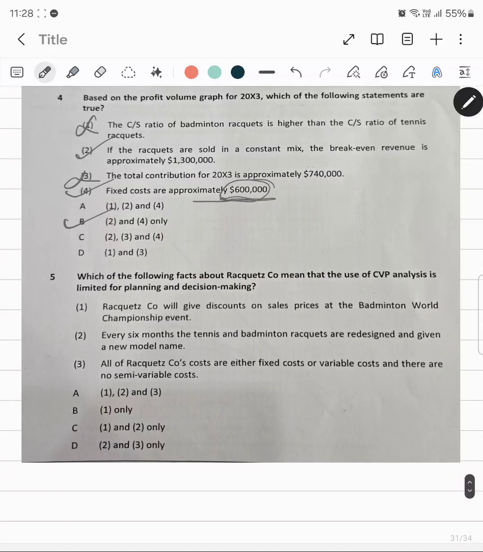Now the fifth is, which of the following facts about Racquetz company means that the use of CVP analysis is limited for planning and decision making? Racquetz company will give discounts on sales prices at badminton world champion event. No, it cannot give, because in CVP analysis the sales price remains constant. Every 6 months, the tennis and the badminton rackets are redesigned and given a new model name. What is the question? Which of the following facts about Racquetz company mean that the use of CVP analysis is limited for planning and decision?